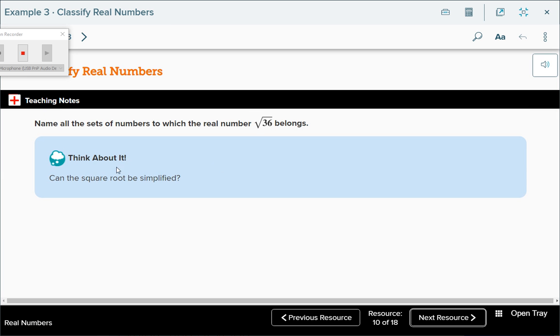What about this one? Name all the sets to which the real number, the square root of 36, belongs. It's a natural number. And what else? It's a whole number. What else? Integer. What else? Rational. Does that make sense? Because the square root of 36 is what? 6. Good. All right, I told you this is easy.